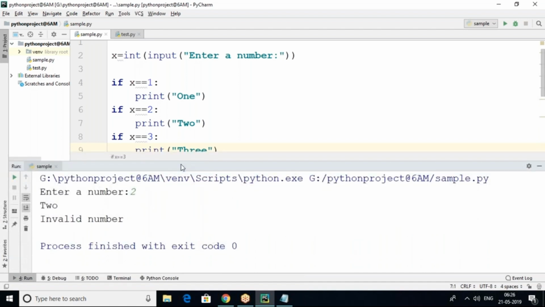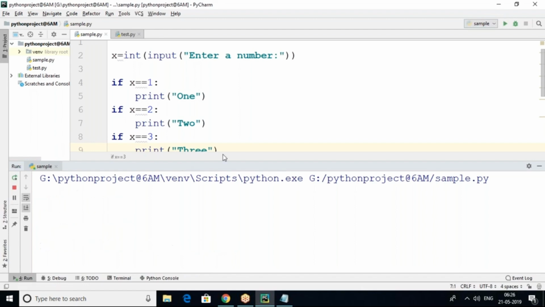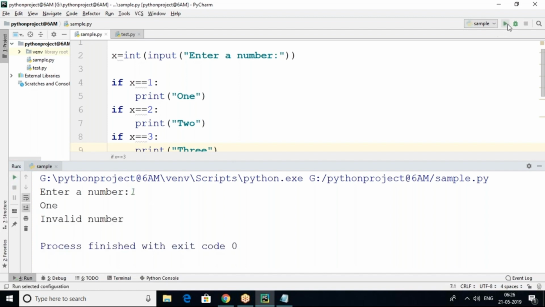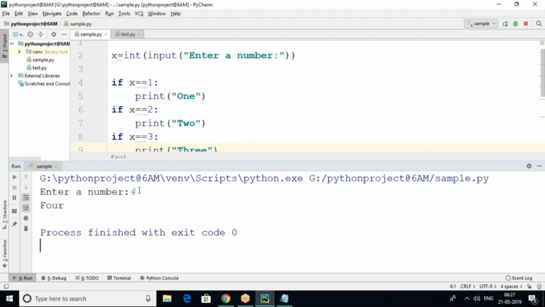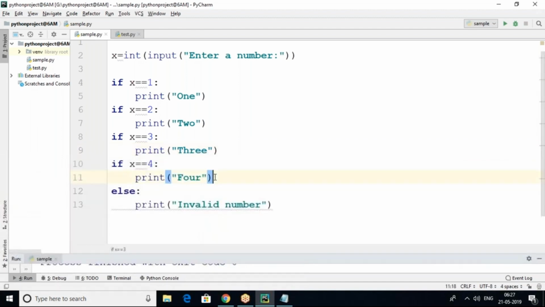Now, the problem with this example is if I enter 2. Why is it happening actually? TWO came, so according to our condition it's coming TWO, but immediately it shows invalid number. Not only 2; whenever I write 1, ONE is printed and then invalid number. For 3, THREE is printed, then invalid number.